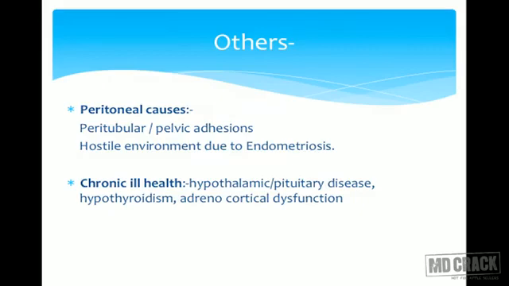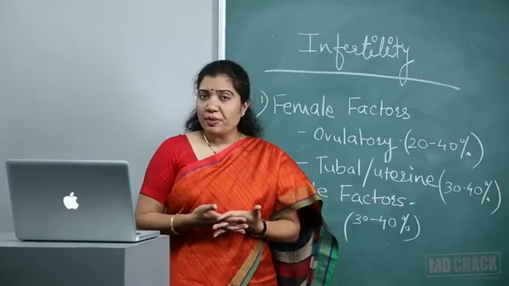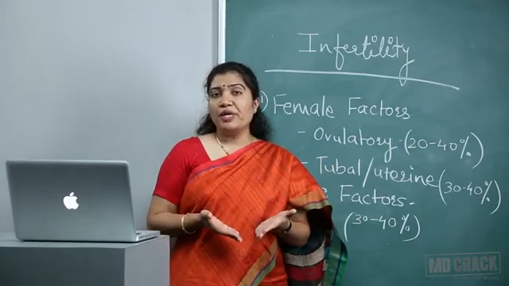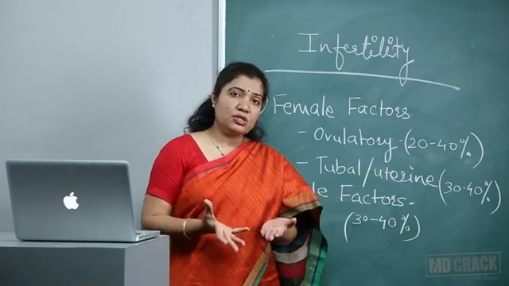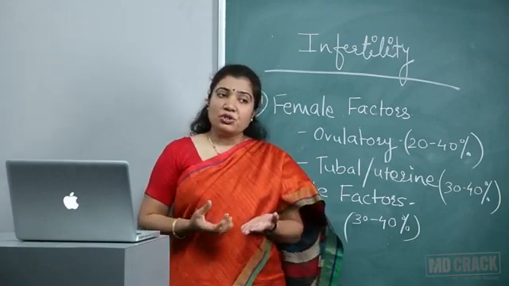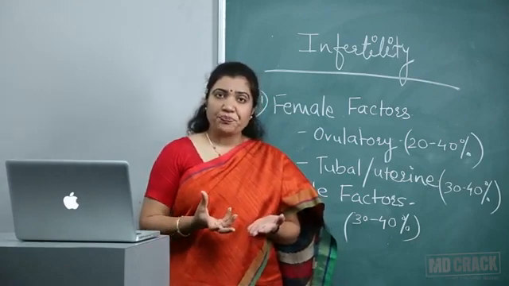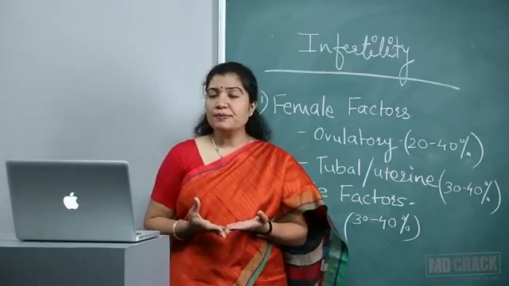Other causes are peritoneal causes, in which endometriosis is an important and commonly found cause. In almost 50% of infertile patients, when we investigate either by laparoscopy or some other methods, we find that endometriosis is present. That usually makes the peritoneal environment hostile. There are endometriotic patches releasing a chocolate kind of substance, tarry secretions.